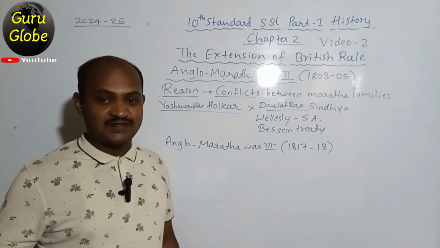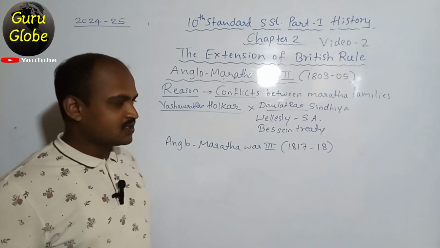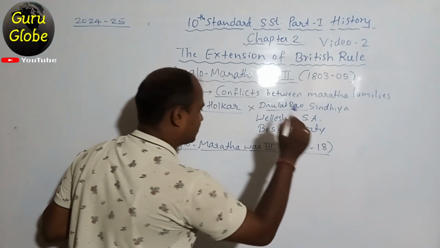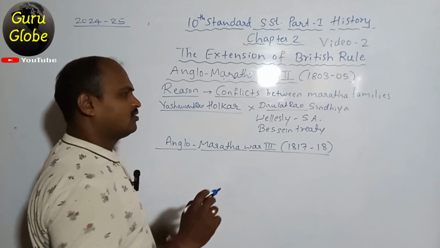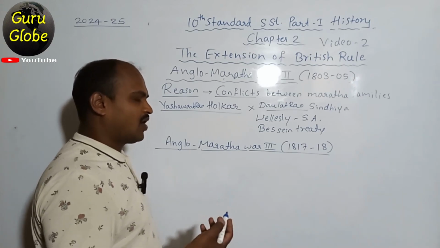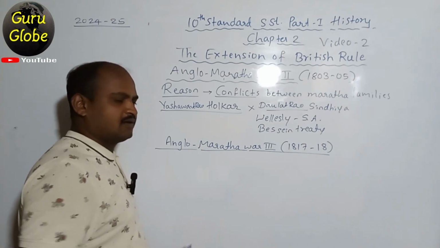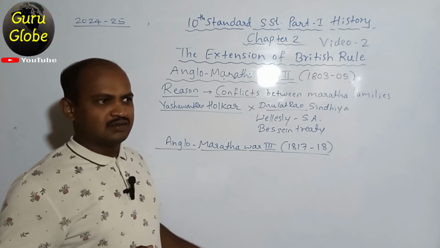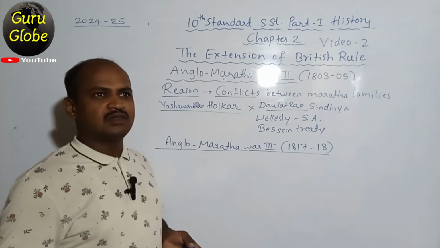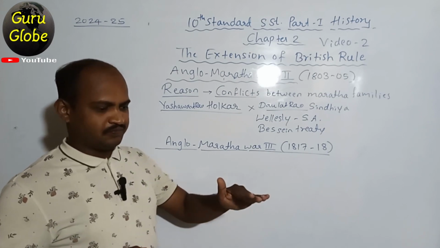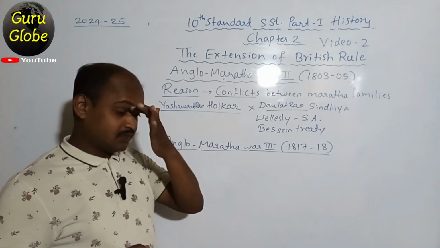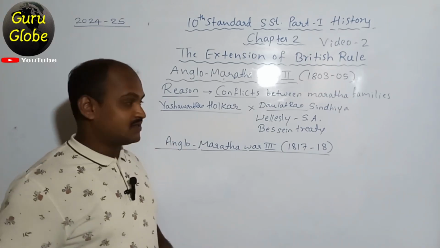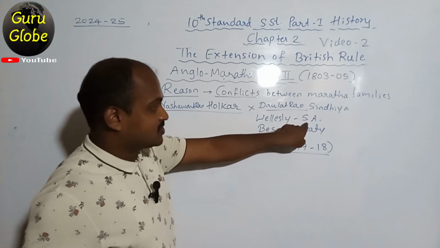Then what was the reason for it? See, the Marathas tried their level best to protect their independence, freedom and honor. Why? Because they were already insulted and criticized by others due to the acceptance of the subsidiary alliance.